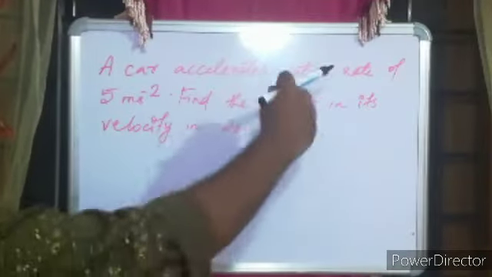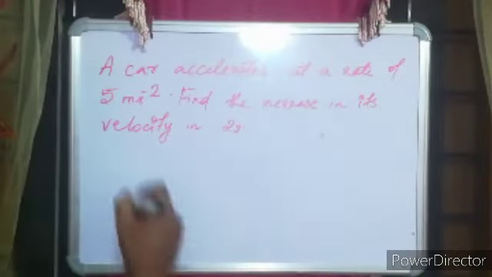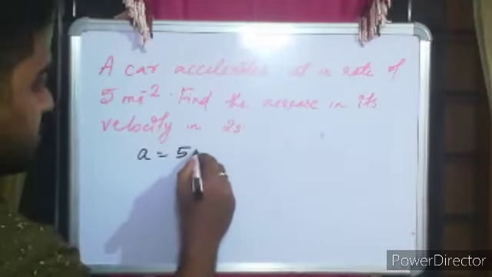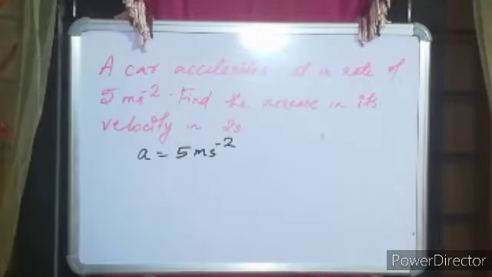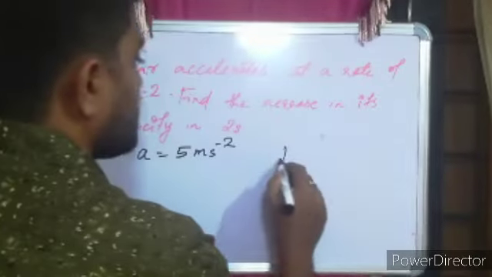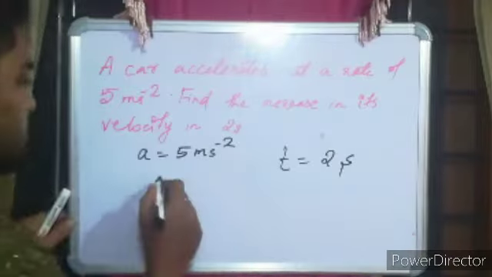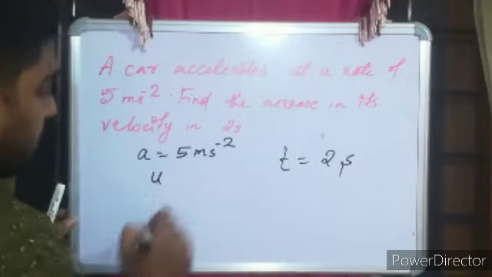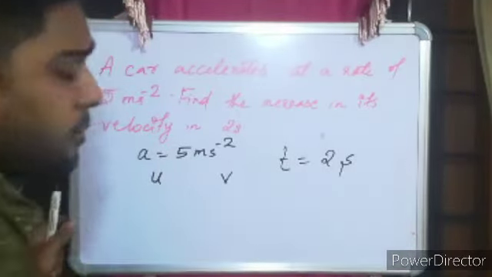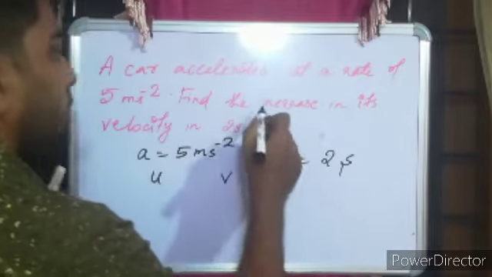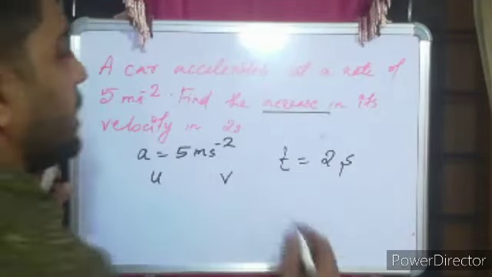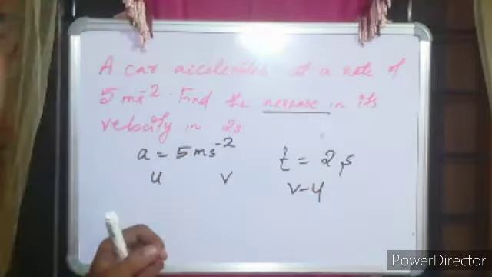Question: a car accelerates at a rate of 5 meter second raised to minus 2. So acceleration is given to be 5 meter second raised to minus 2. Find the increase in its velocity in 2 seconds. So time is also given to be 2 seconds. You are asked to find the increase in velocity. It should have an initial velocity and a final velocity. We don't know what they are, but you are asked to calculate the increase. That means you are asked to find v minus u.